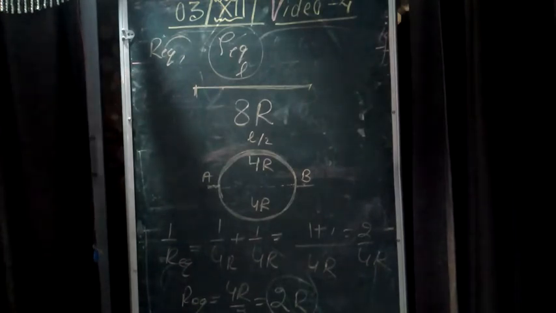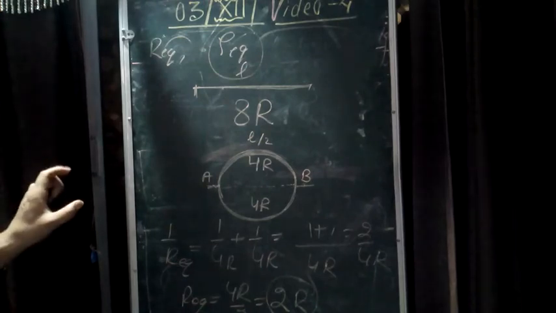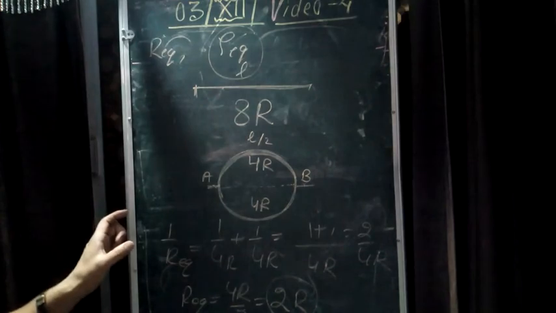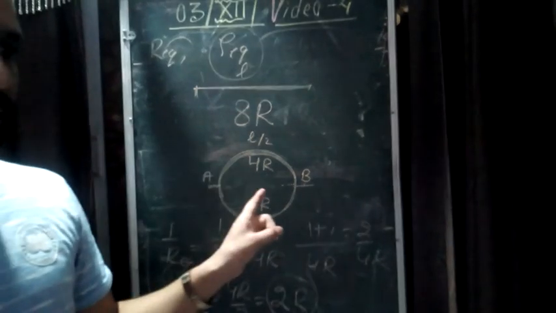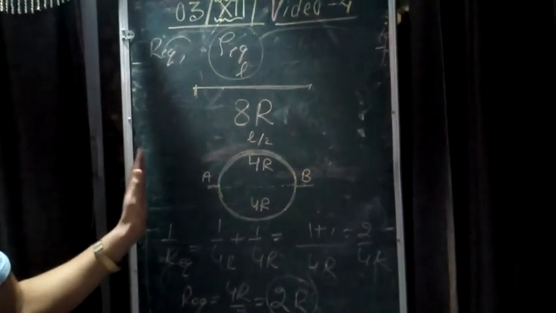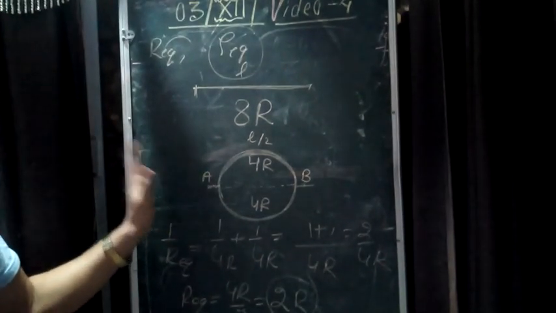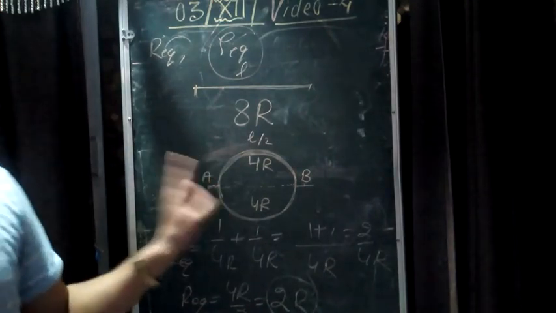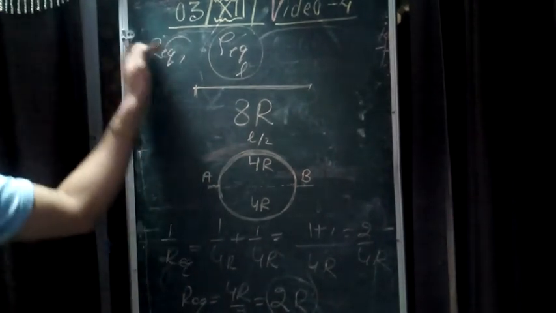So what will be the conclusion? The resistivity of a material always remains constant. It does not depend on dimensions like length, breadth or area. Second, it does not change at any cost unless we change the temperature.